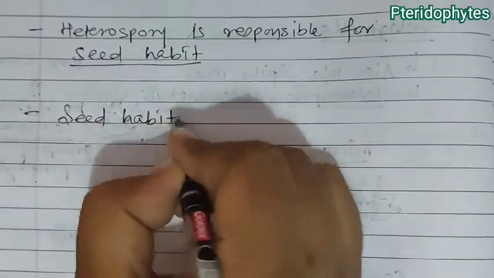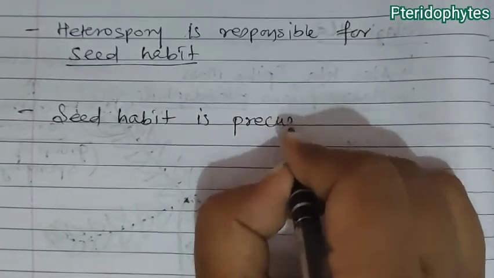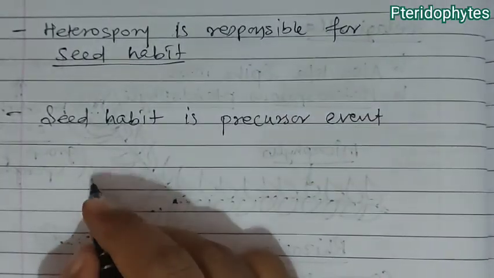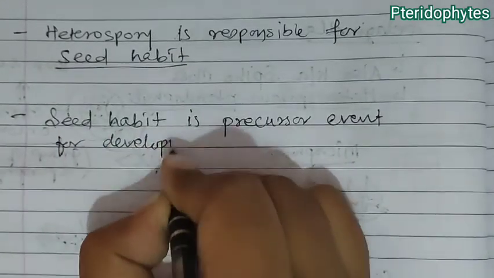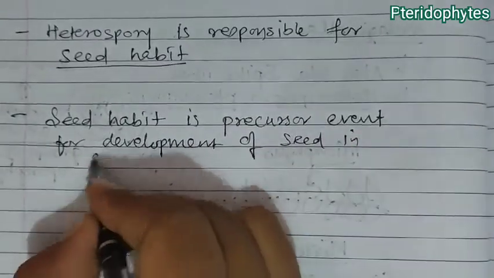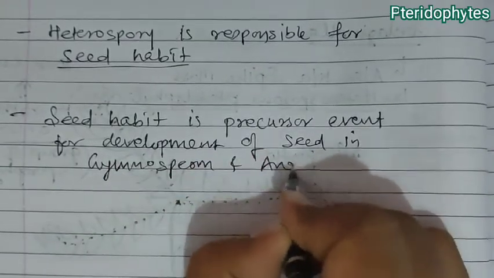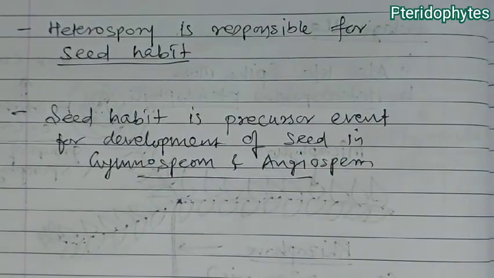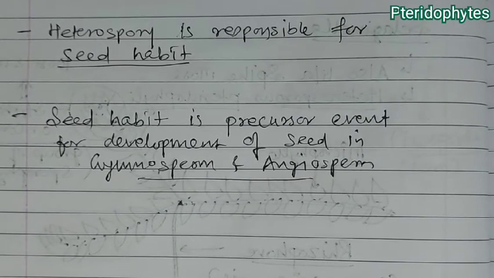Seed habit is a precursor event for the development of seed in gymnosperm and angiosperm. This means heterospory and seed habit are responsible for the evolution of seed formation in gymnosperm and angiosperm.